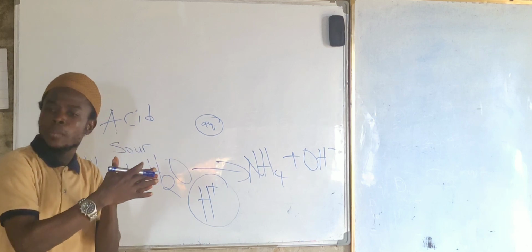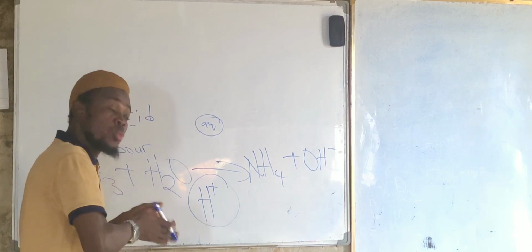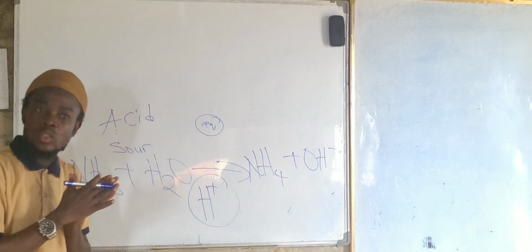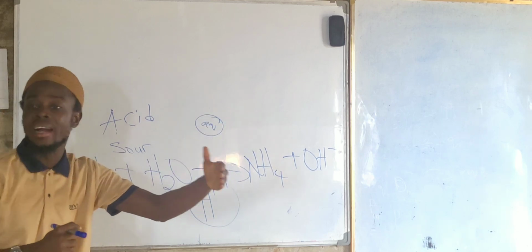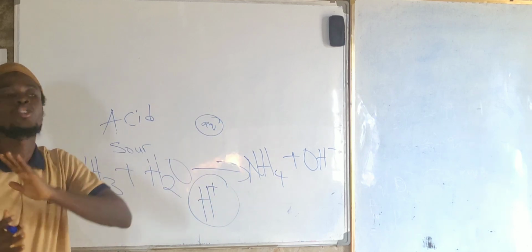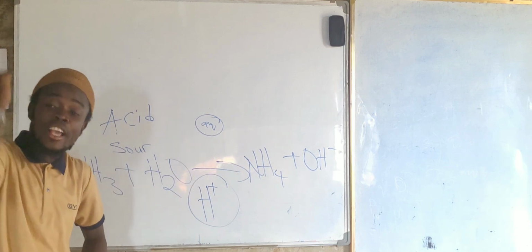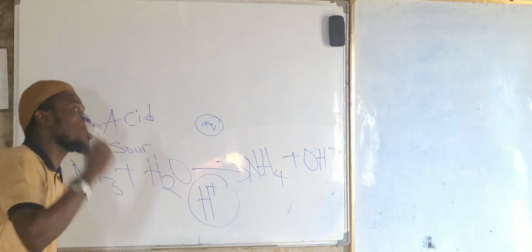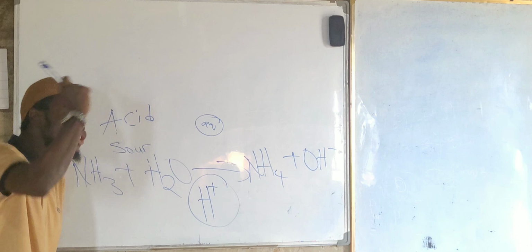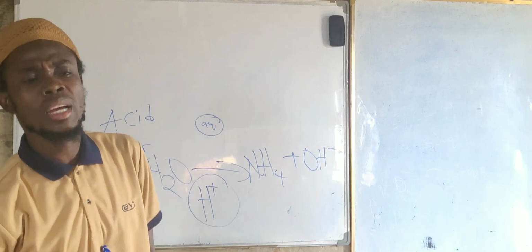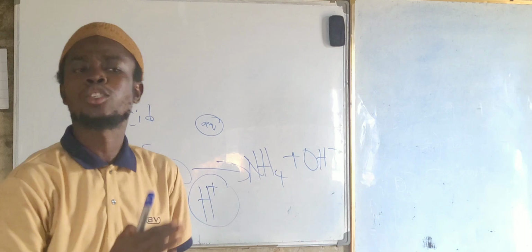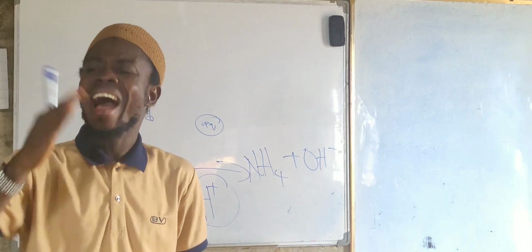Any solution where the solvent is water, we can refer to that solution as what? As an aqueous solution. And when the solvent is not water, we can refer to that particular solution as what? As a non-aqueous solution. So an aqueous solution is a solution where water is used as what? As a solvent. Are we getting this concept here? Yes, sir. An aqueous solution is a solution where water is used as a solvent.